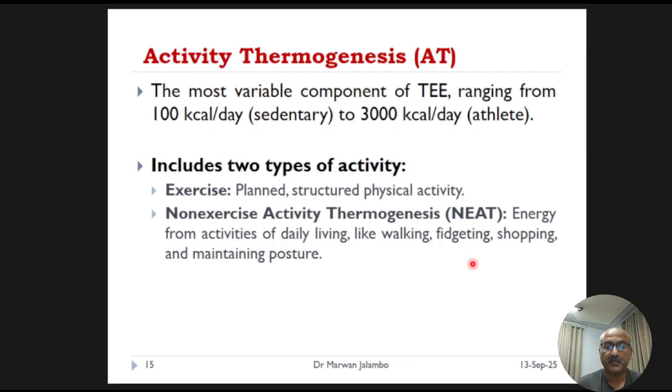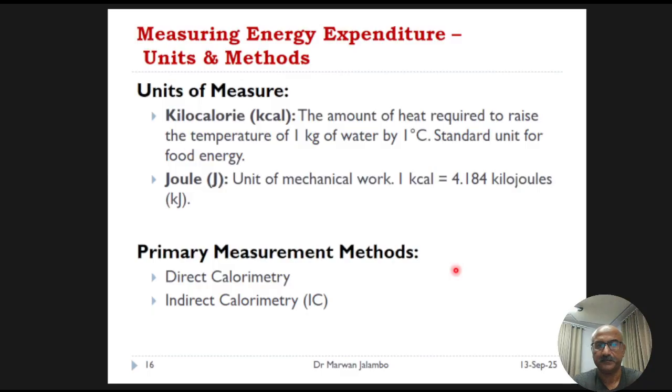So understanding these components is key, but how do we actually put a number on them? Let's discuss the scientific methods and the units used to measure energy expenditure.